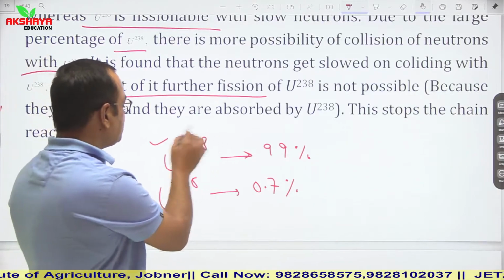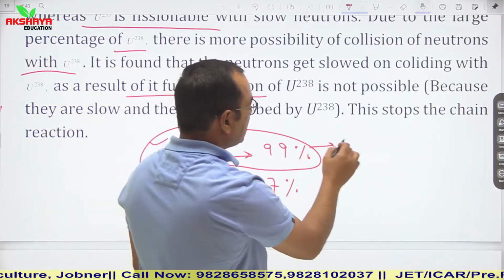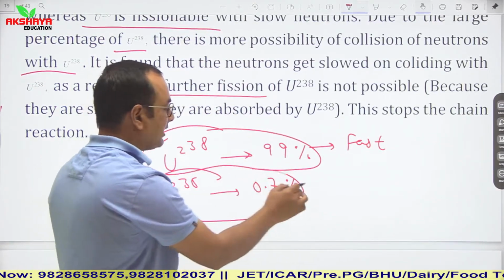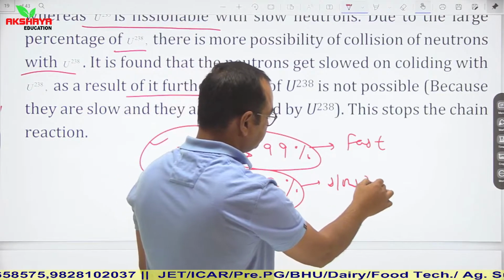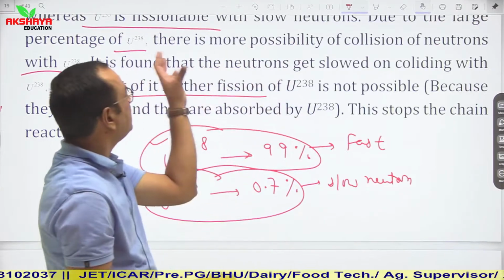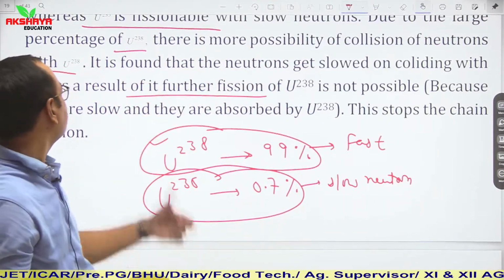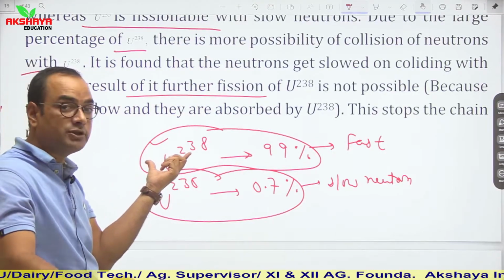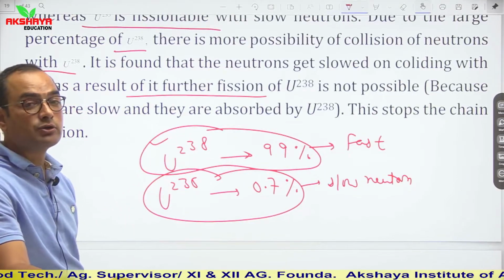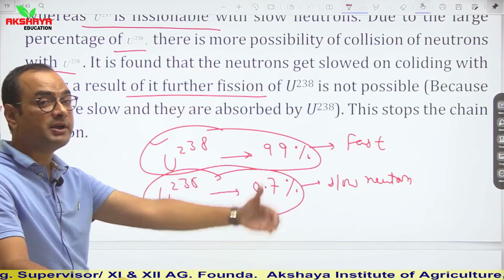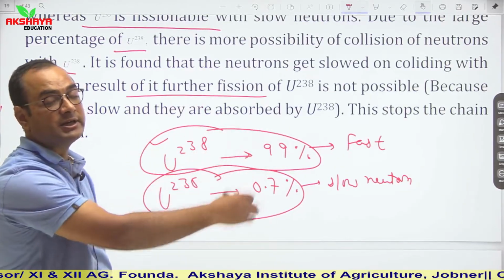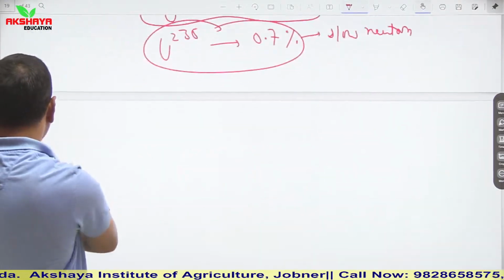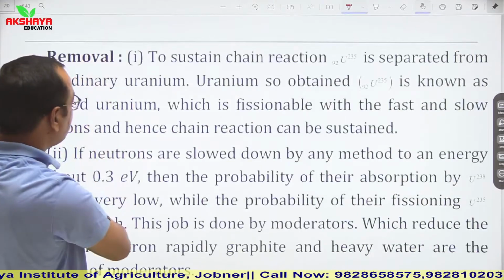It means uranium-238 requires fast neutrons for chain reactions, and uranium-235 requires slow neutrons. There is more probability of collision of neutrons with uranium-238, and if they collide with uranium-238 they slow down, and then the reaction may stop or further disintegration of nuclei may not occur. So this stops the chain reaction. This is one main reason: absorption of neutrons by uranium-238.